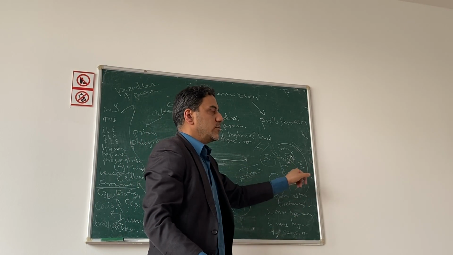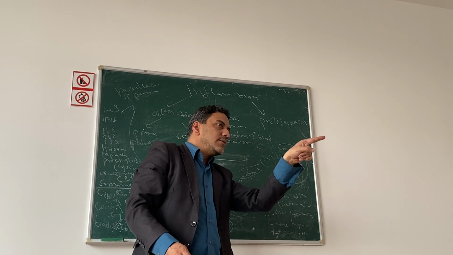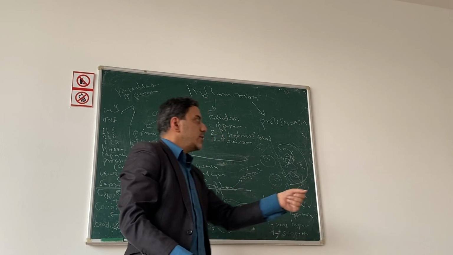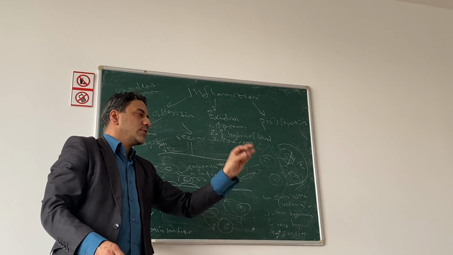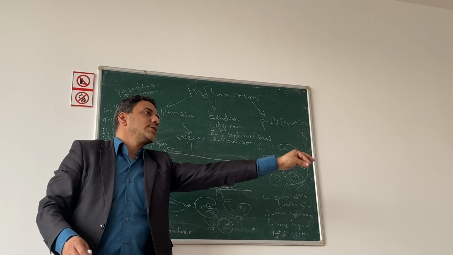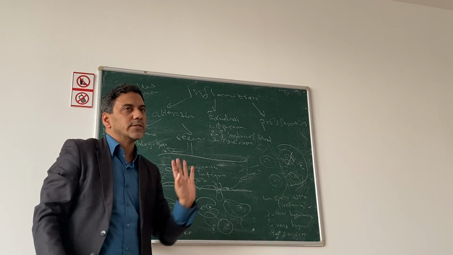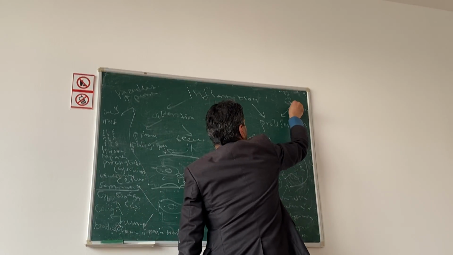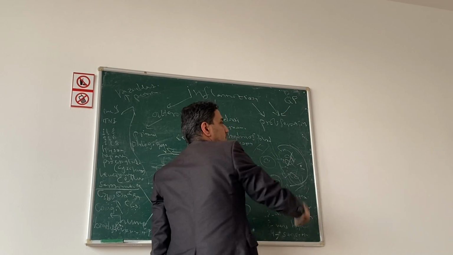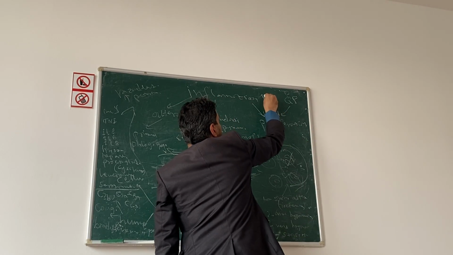About connective tissue, we need fibroblasts. For fibroblasts, we need macrophages to synthesize growth factor of fibroblast. For proliferation, we need growth factor and inhibitor factor.